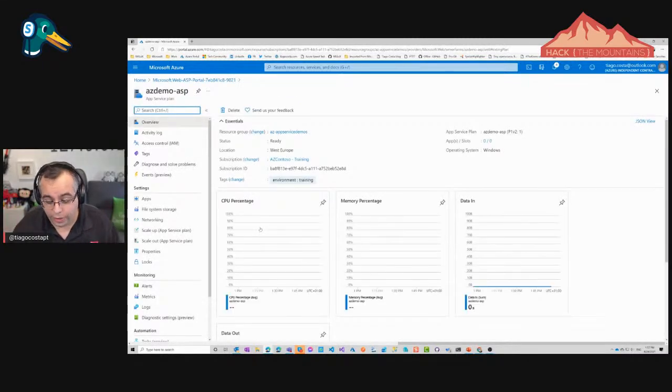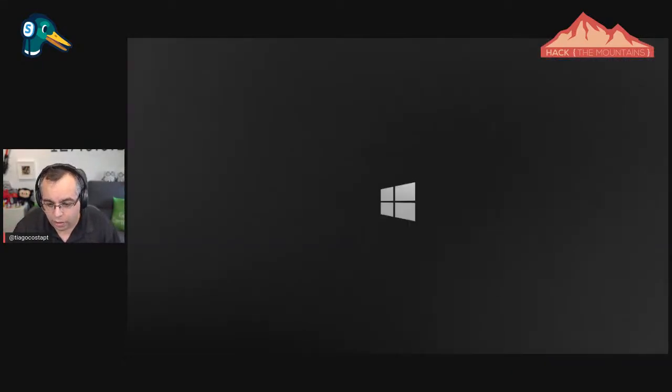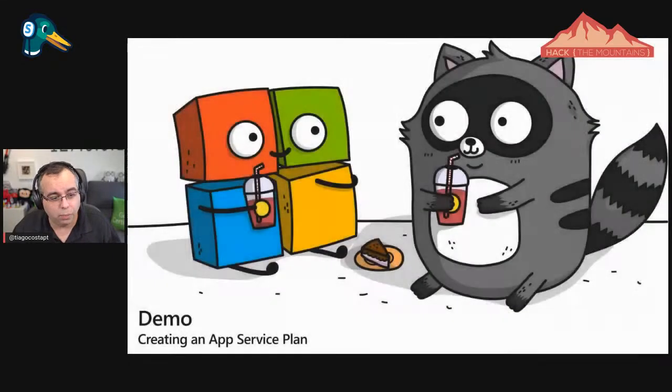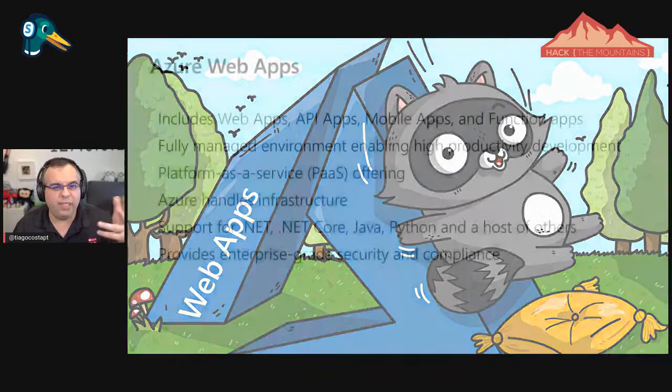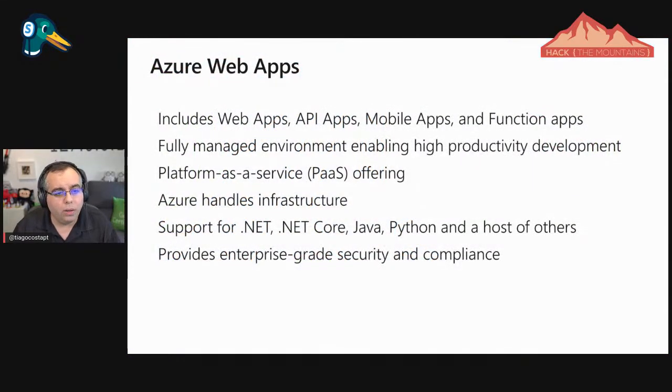Okay, it's created. So now let's just see here 2-3 more slides, and then we'll do another demo, which is basically about the web apps. Okay, let's create a web app, and then I can show you something. We have Azure Web Apps. They can be web apps, API apps, a bunch of stuff. Can support like .NET, .NET Core, all of that.